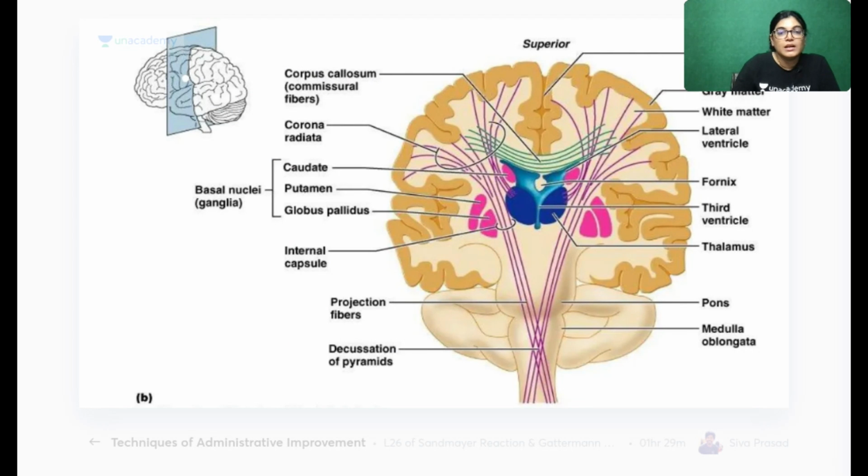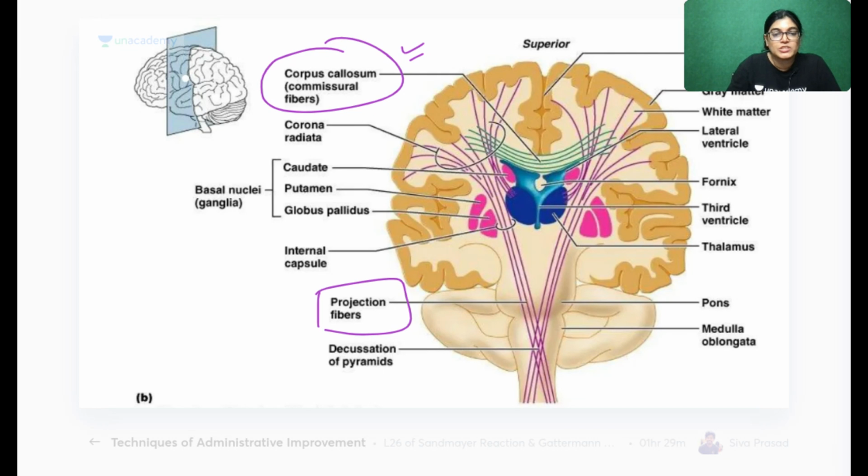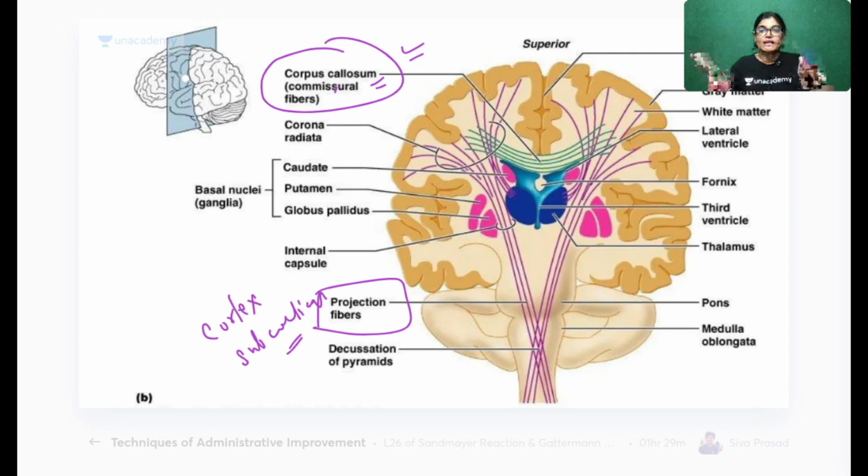Now here I want to show you commissural fibers. The internal capsule is an example of projection fibers because it connects the cortex area with the subcortical area. What do you mean by commissural fibers? Projection fibers means connecting the cortical area to the lower area. When I talk about commissural fibers, they connect the right cerebral hemisphere with the left cerebral hemisphere. In green color, this is the corpus callosum.